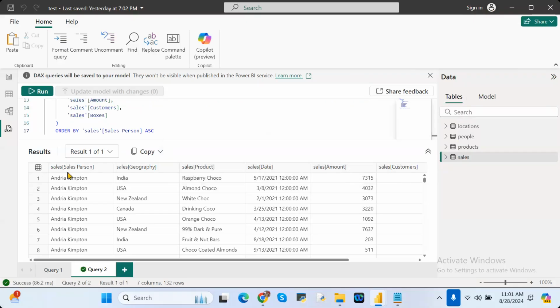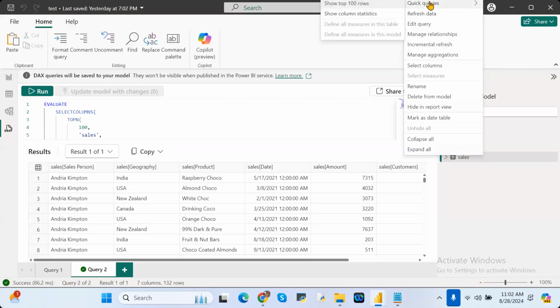What will happen? See here, in that sales table, the columns are Salesperson, Geography, Product, and these are the values. But it is showing 100 records only. Actually, in that particular table there are 7,000 records. I want to see up to 5,000 records, but I have only this option if I right click.